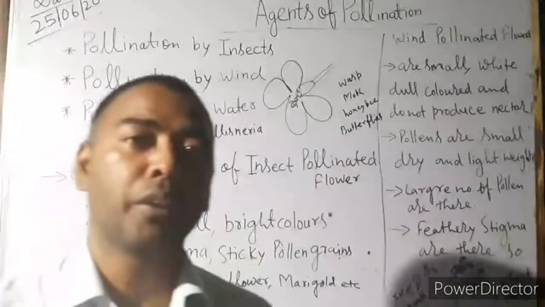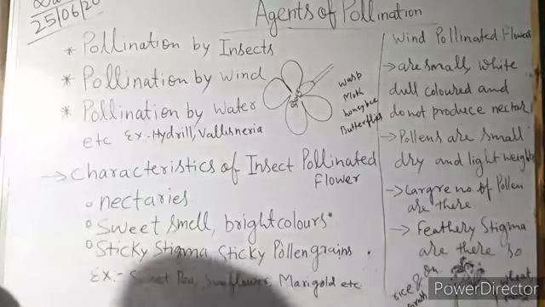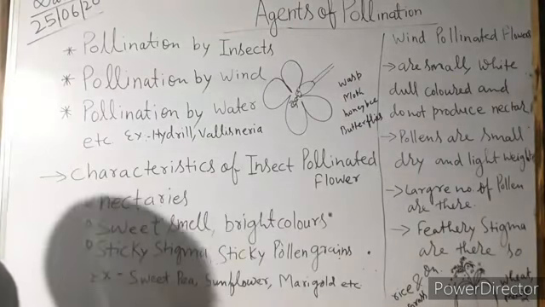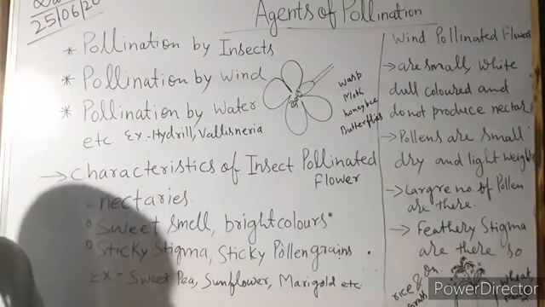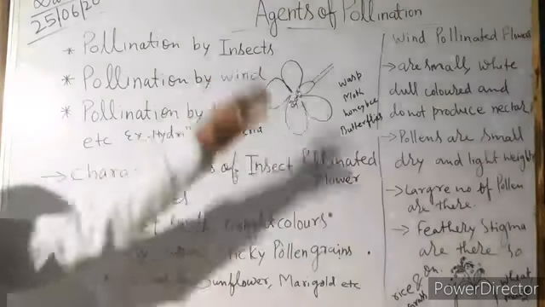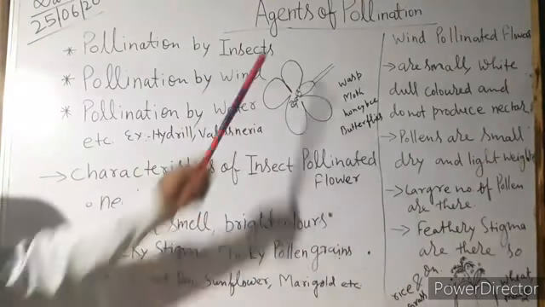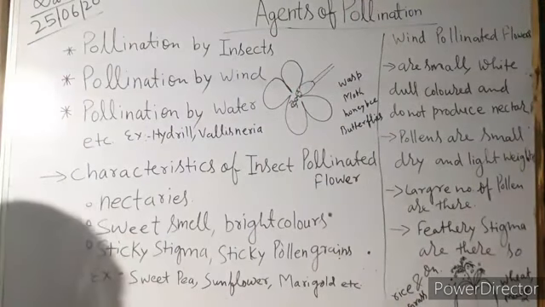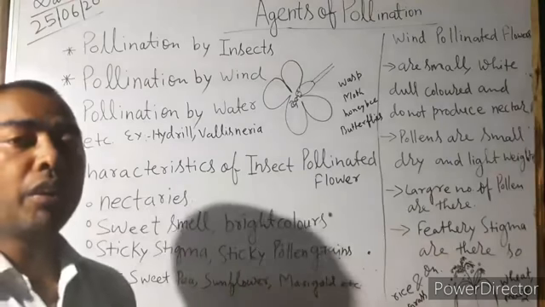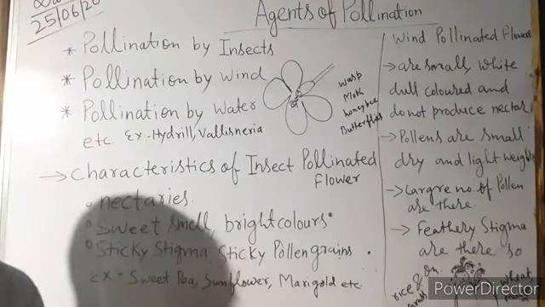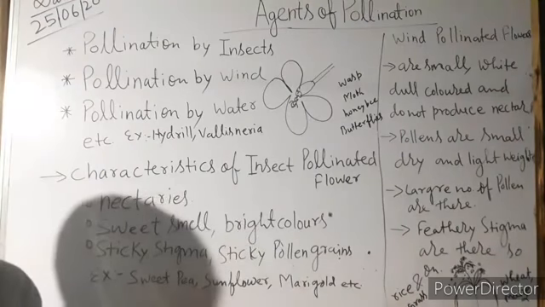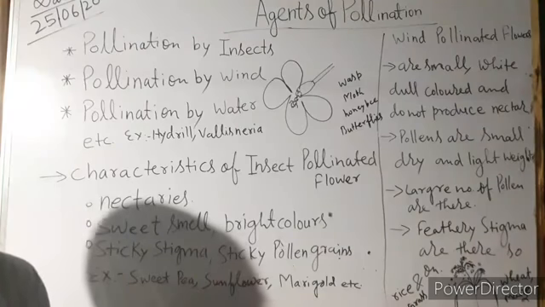Today I am going to teach you class 8 biology, and the topic is reproduction in plants, and the subtopic is agents of pollination. Today we are going to study the role of agents, that means external factors which help in pollination.